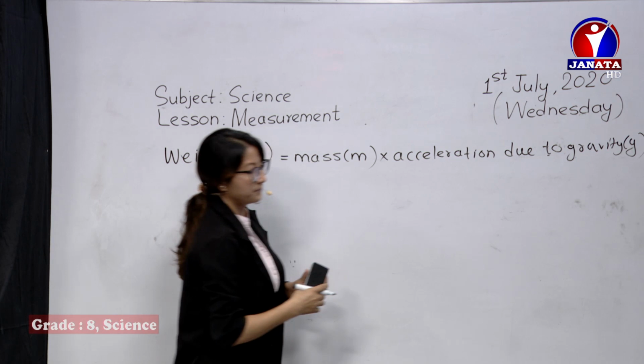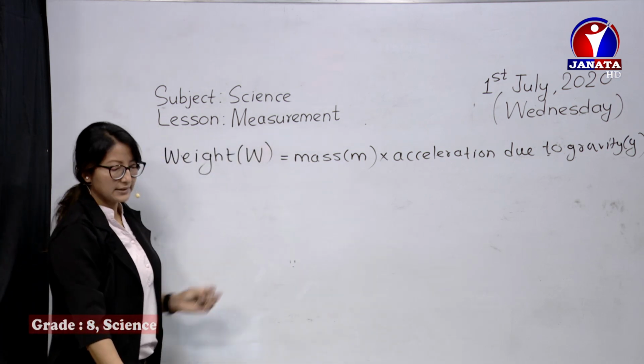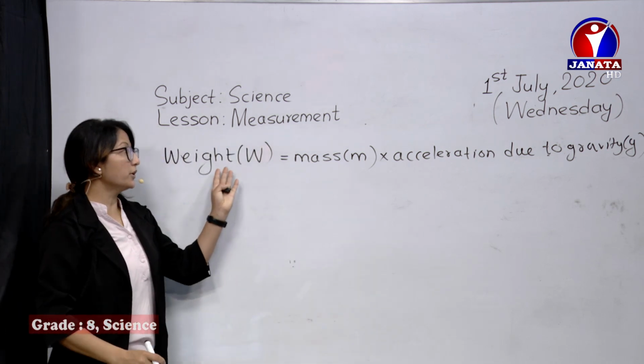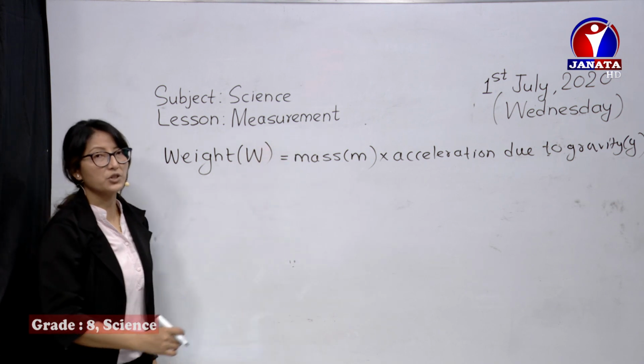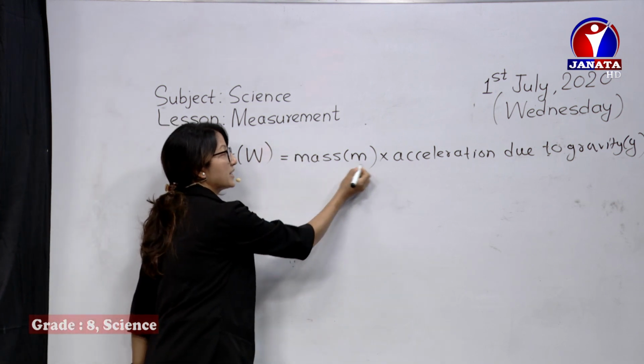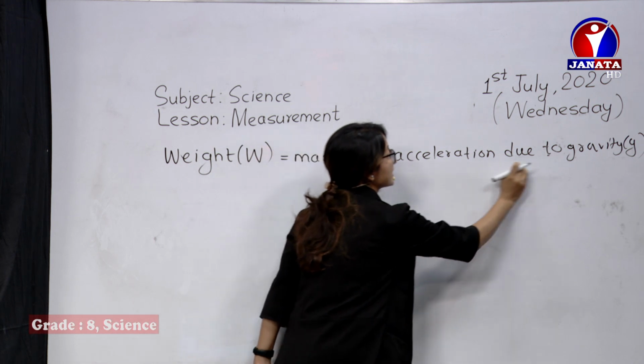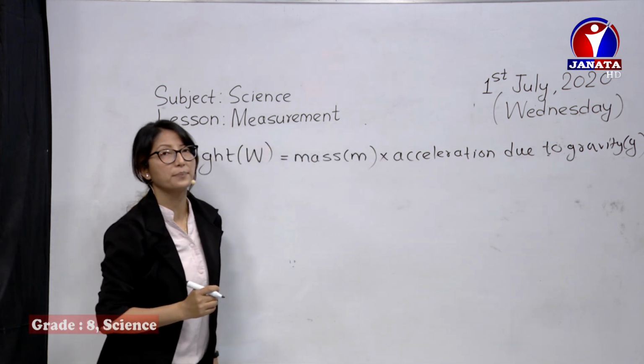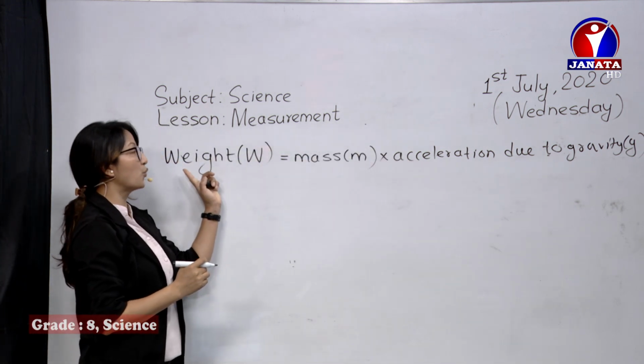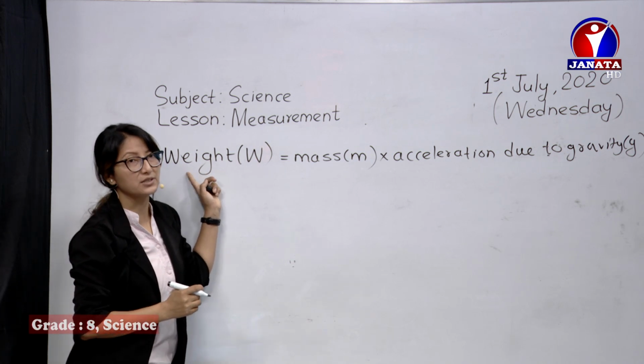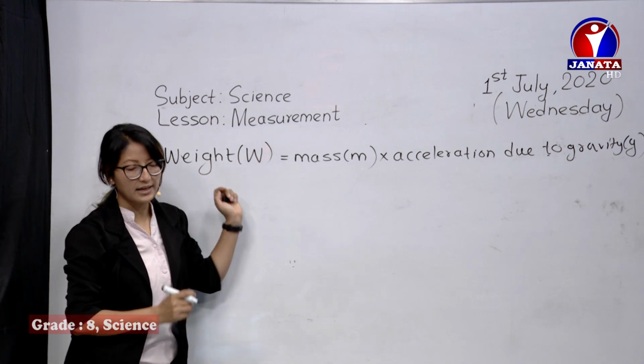So what is here then? W is equal to m into g. Now, what you have to understand is mass always remains the same everywhere, and as the acceleration due to gravity varies from place to place, the value of weight also differs from place to place. This you have to keep in mind.